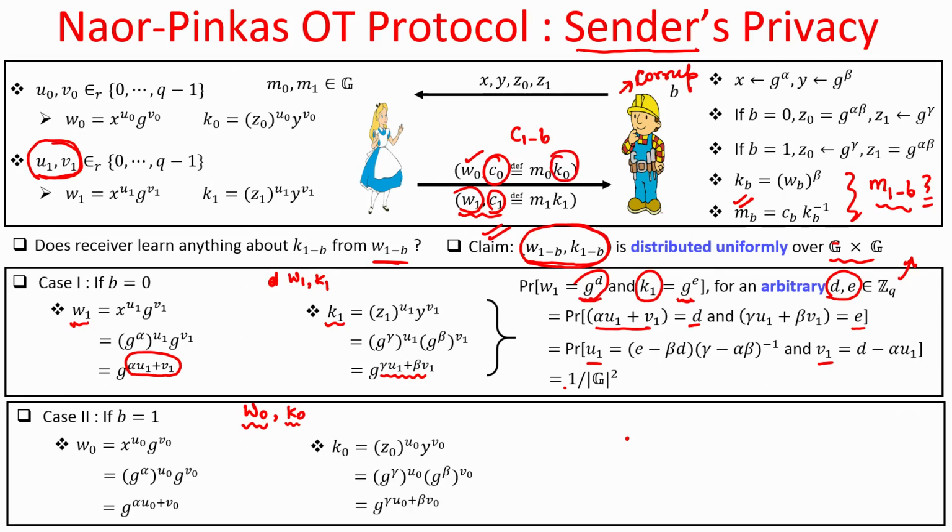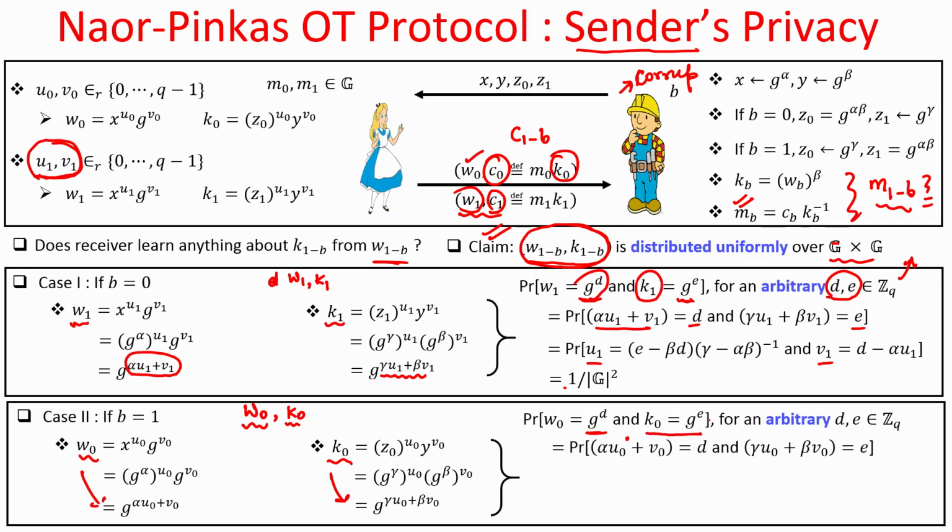Why is this the case? Because if I now work out the maths here, the W naught value takes this form, K naught takes this form, and now if we try to argue what is the probability that W naught is some arbitrary element G power D in the group and the corresponding K naught is some other arbitrary element of the group.